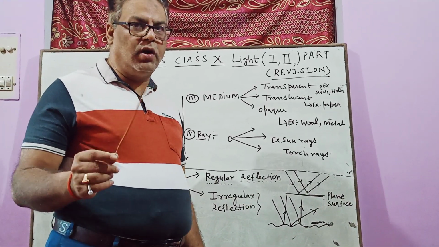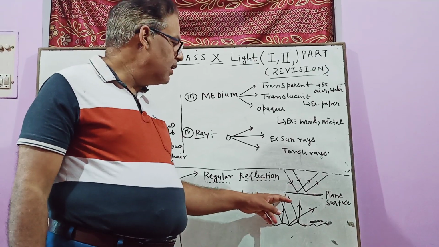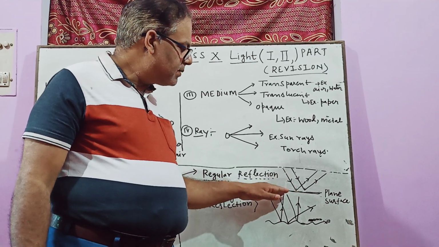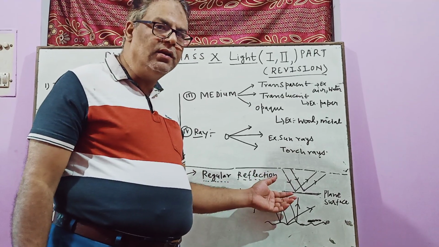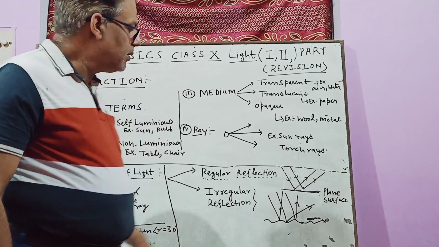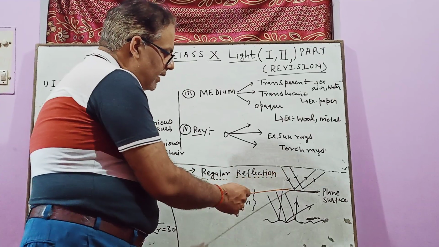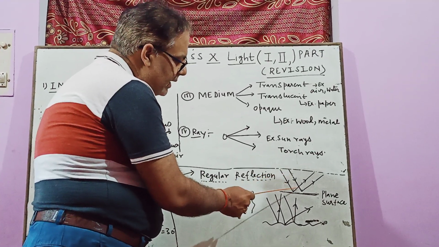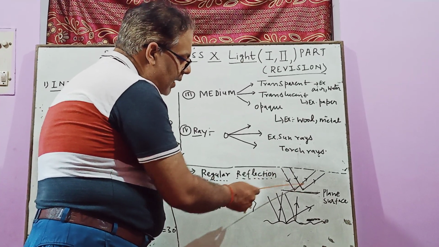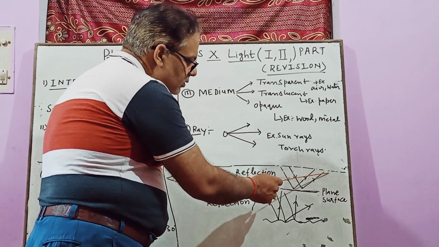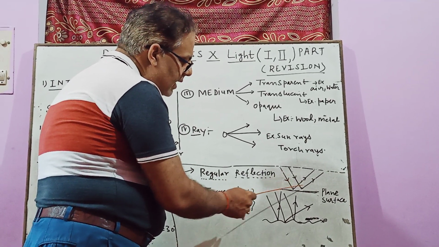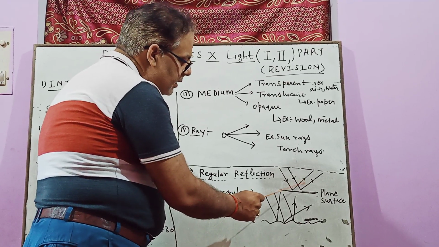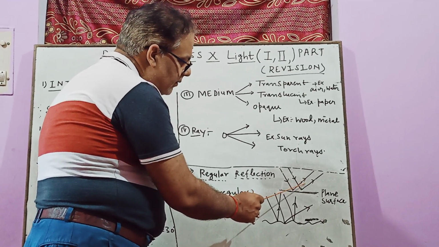What do you understand by regular reflection? Suppose the reflection takes place from a plane surface, then that reflection is known as regular reflection. You will also observe that in regular reflection, if two incident rays of light fall on the plane surface, then when they reflect back into the same medium, both are parallel. So the distance, the gap between the two incident rays, is always the same.